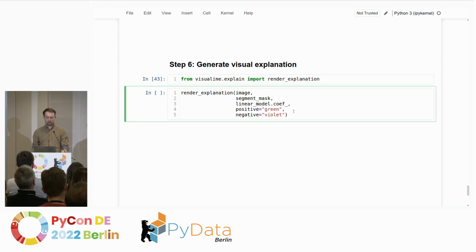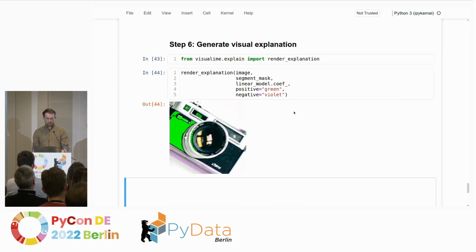And then I would like to have the most positive coefficients in green and the most negative coefficients in violet, which means that we're going to see which parts of the image contributed to the model believing that there's a camera on the image, and vice versa. And let's see how this looks. So that's, I think, a decent example.